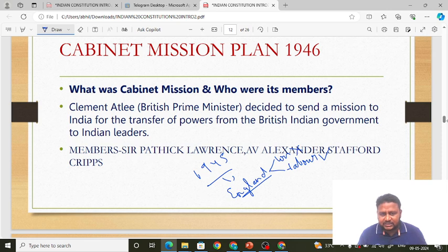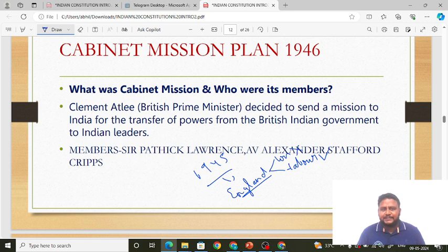He was a rational man, so he decided to send a mission to India for the transfer of powers from the British Indian government to the Indian leaders. He felt that they had to give them independence. That is what Clement Attlee, the then British Prime Minister, felt. The important event is the 1945 elections.